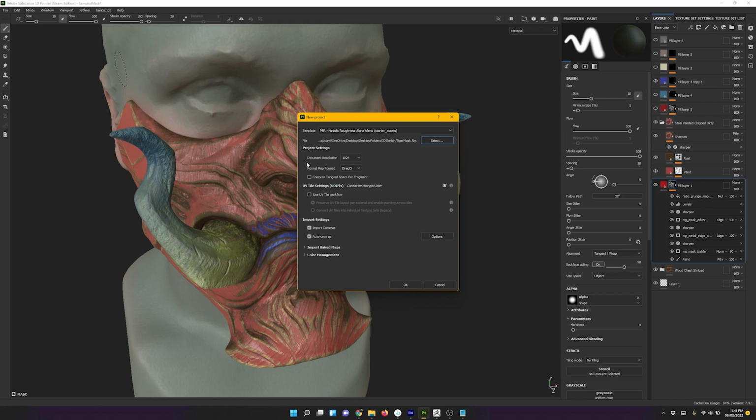And then in the import settings, you want to change the document resolution to 2K or 4K. In Painter, when you have this at 4K, it's a little bit harder to paint in real time, but we're not going to do a lot of painting for this tutorial, so we'll do it at 4K for now. And also you want the import settings to have auto unwrap.